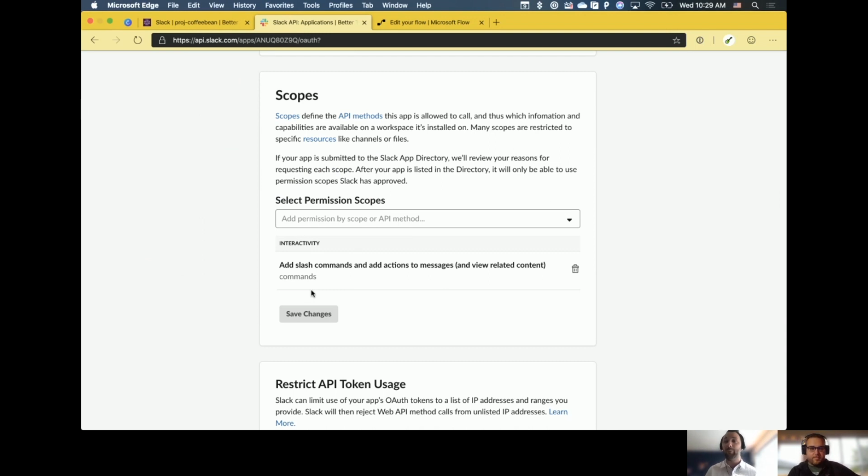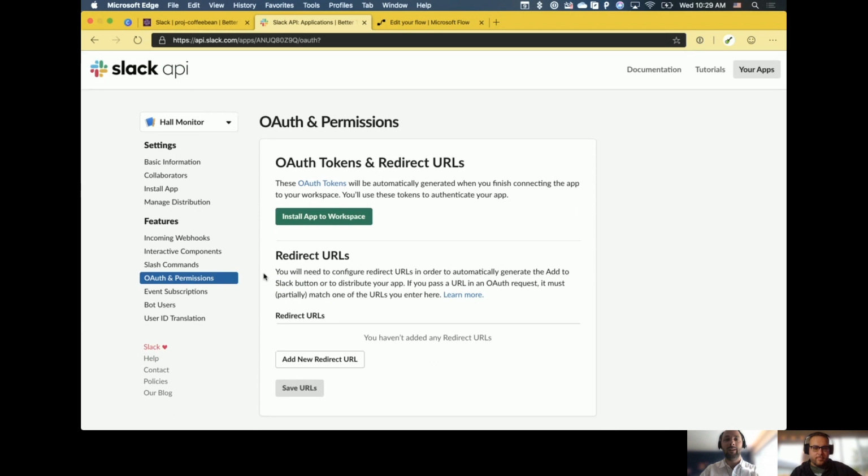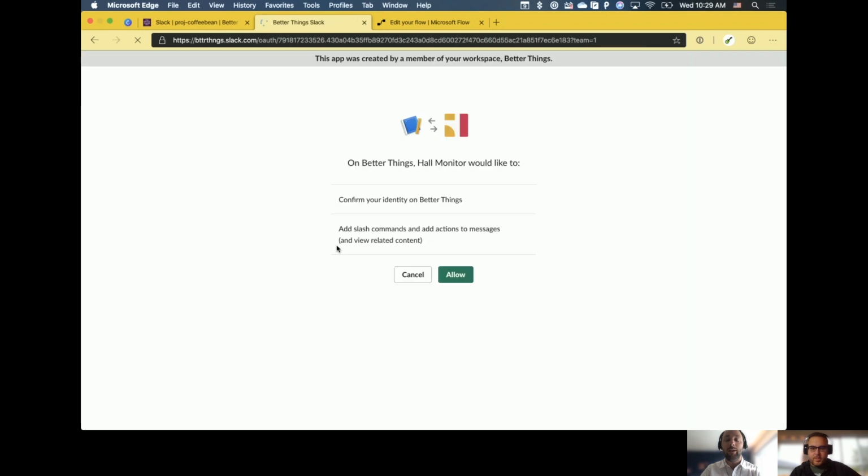The last thing I'm going to do here is click this big green button up at the top, install app to workspace. It's all pretty simple so far. Now, obviously, we're going to take this over into Flow, where we'll deal with a little bit more of the JSON action that's going on. But so far so good.